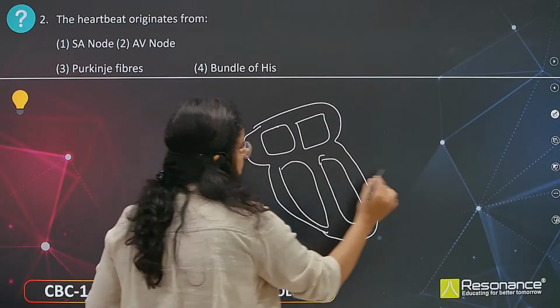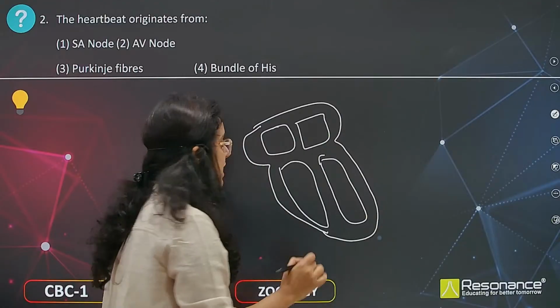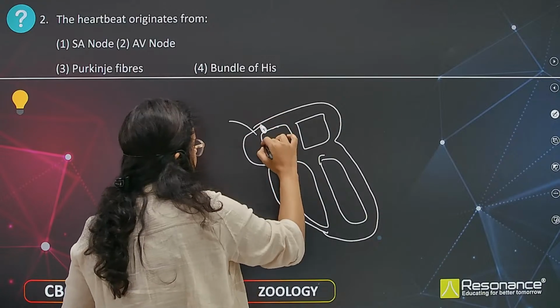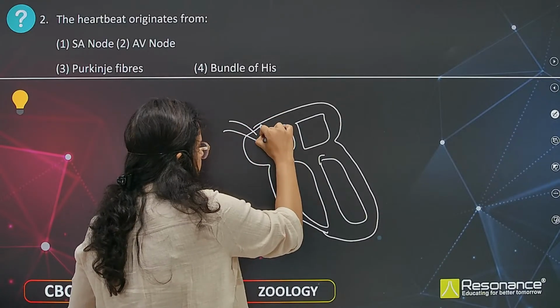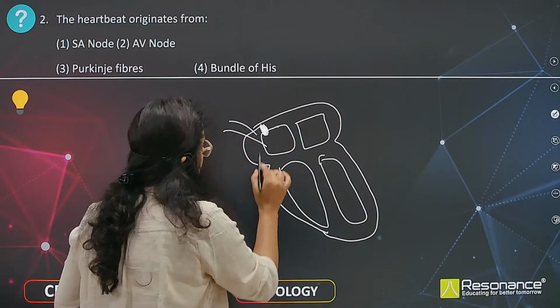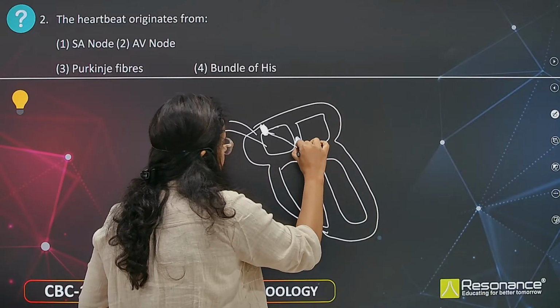Now if you see, the SA node is present near where the superior vena cava is coming inside, exactly here. From the SA node the impulse is transferred to the AV node.